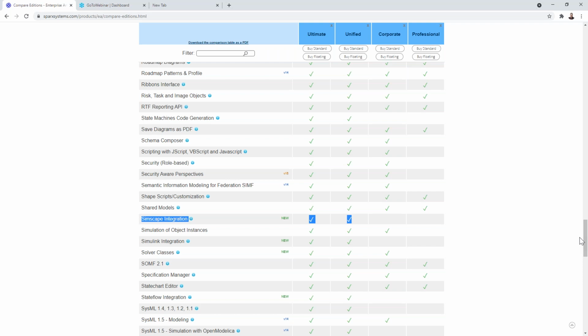Use Enterprise Architect to model the entire system, and when you want to simulate, you can just press play. You can set it up to perform that when you make changes, to check if the simulation still gives the same output, rather than having to go back and forth between different tools. Having a model in Simulink but a different model in Enterprise Architect and trying to keep them synchronized would be quite a pain, I suspect. It allows for good auditing of the model and, yeah, keeping it all in one place.